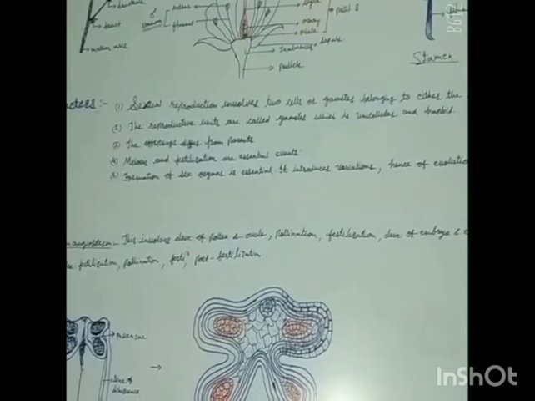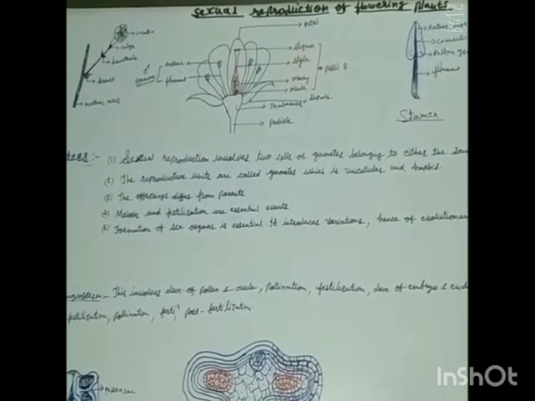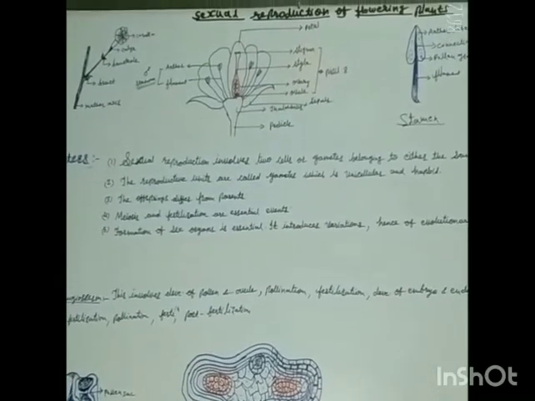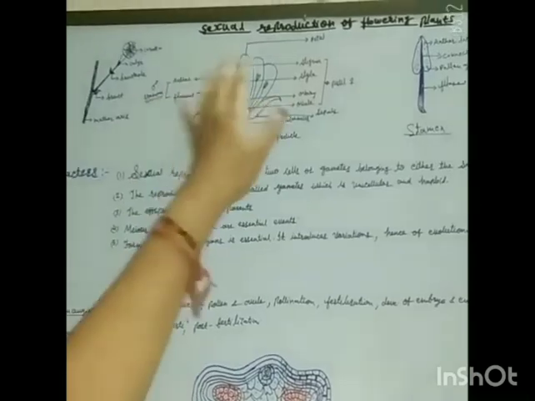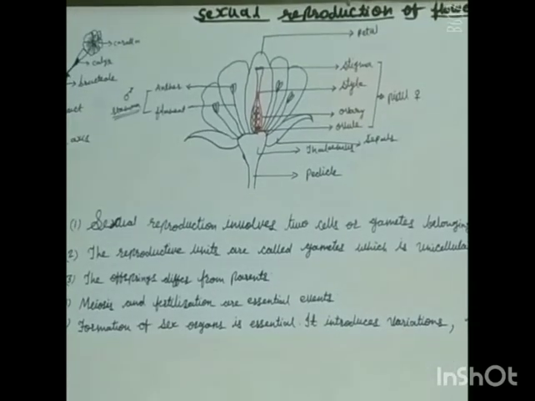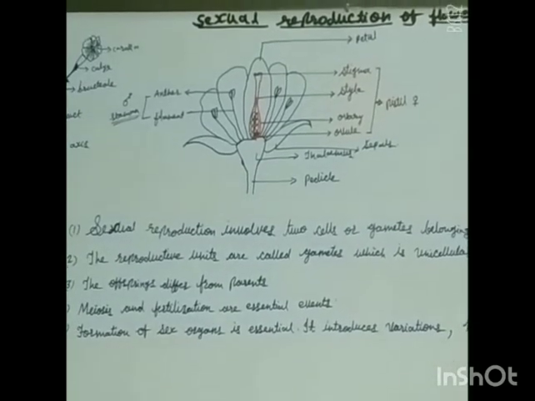Now students, first we will discuss this kind of reproduction in flowering plants, and then we will study this in human beings. For knowing sexual reproduction in organisms, first we have to study the typical flower structure. We have to study the structure of a flower.